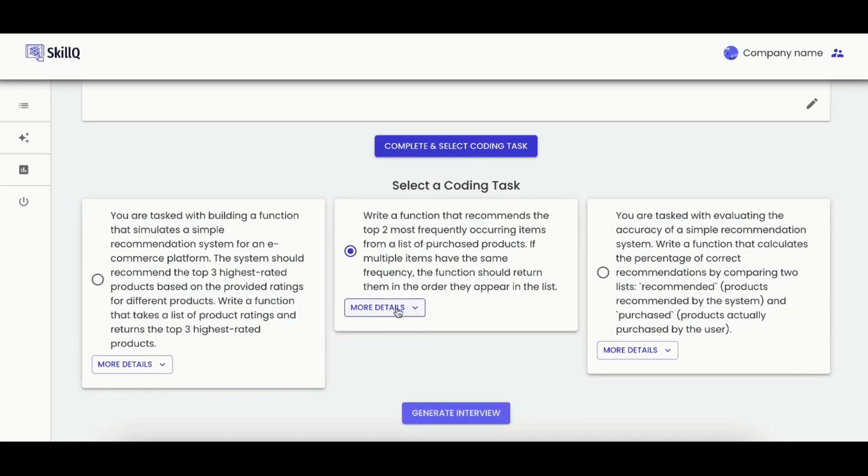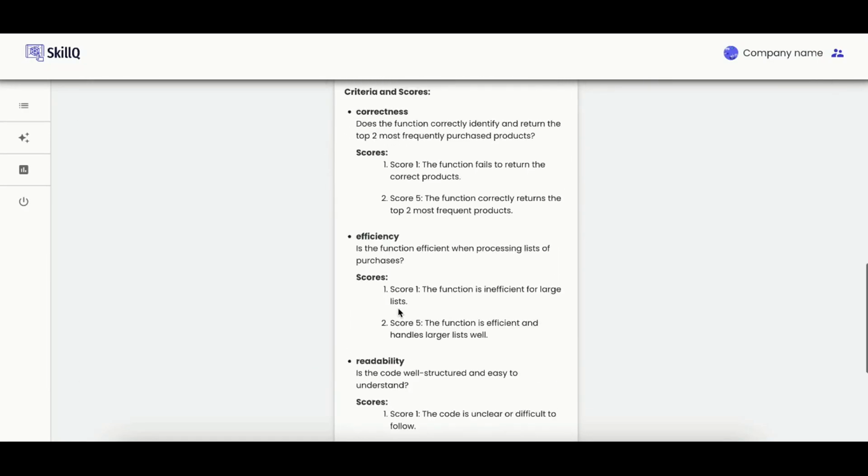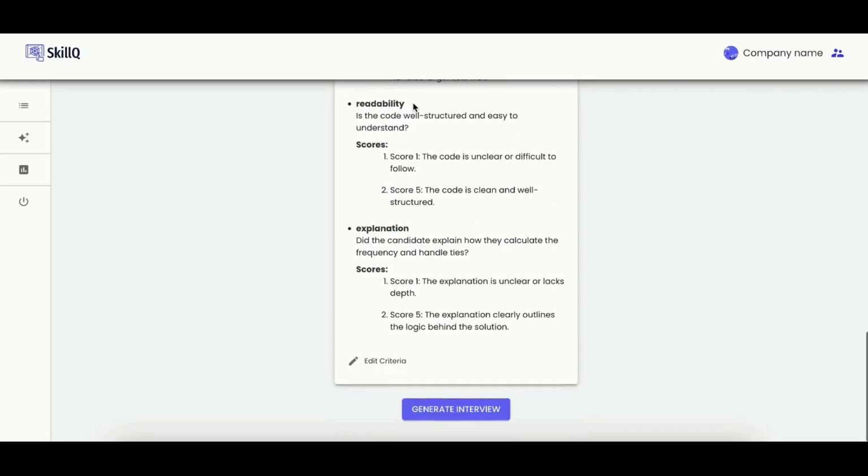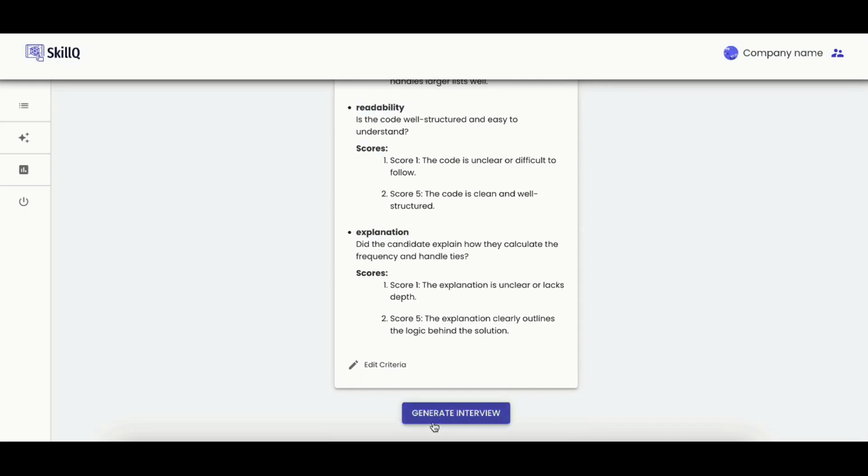We may pick one. We can also check more details on this. And among others, there are some criteria and score that can also be modified for the candidate. Once that's complete, we may press the generate interview button and then share the link with the candidates. Once the candidate receives the link, he or she may start the assessment.